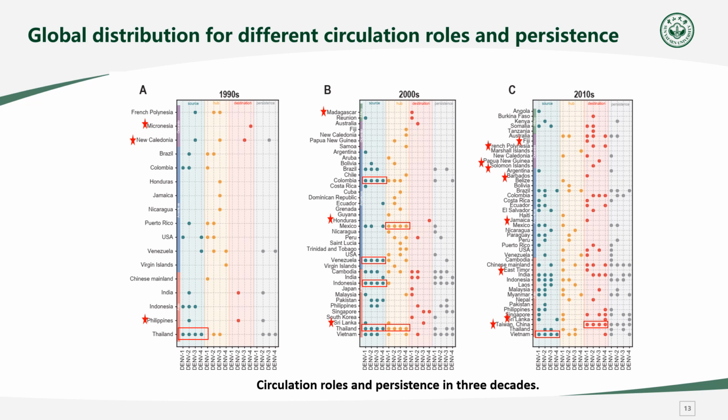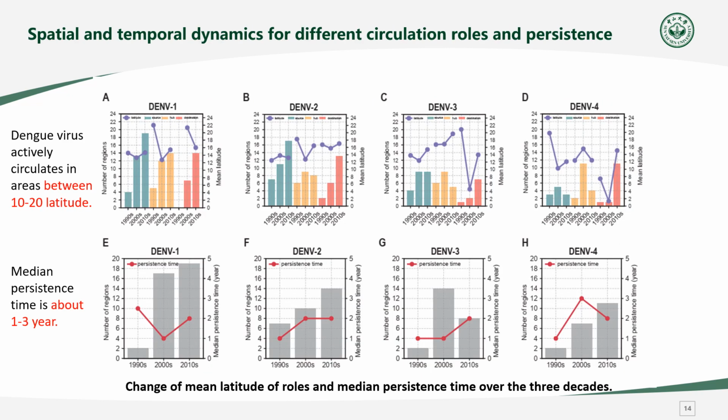In addition, over the decades, the number of regions with different circulation routes and persistence of dengue virus 1 increased significantly. Moreover, the key regions with circulation routes for dengue were mainly located in the latitude of 10 to 20 with no significant change. And the median persistence time is about 1 to 3 years for the four serotypes, and there is no statistically significant difference across decades.